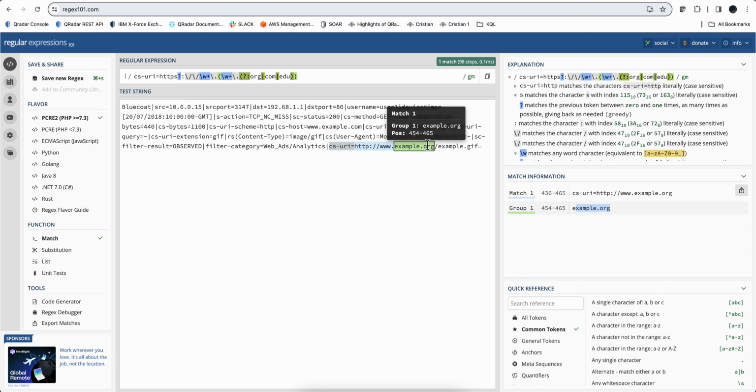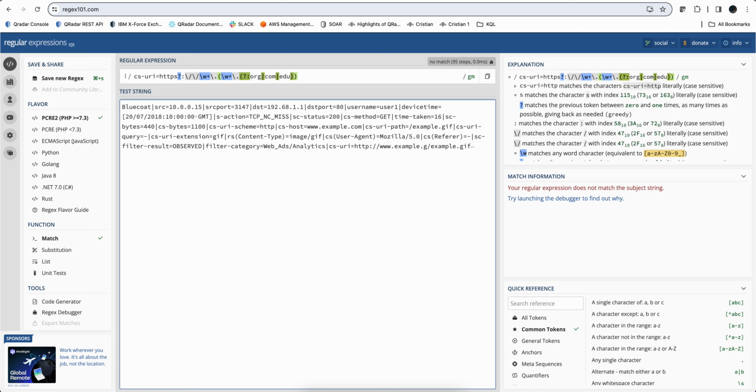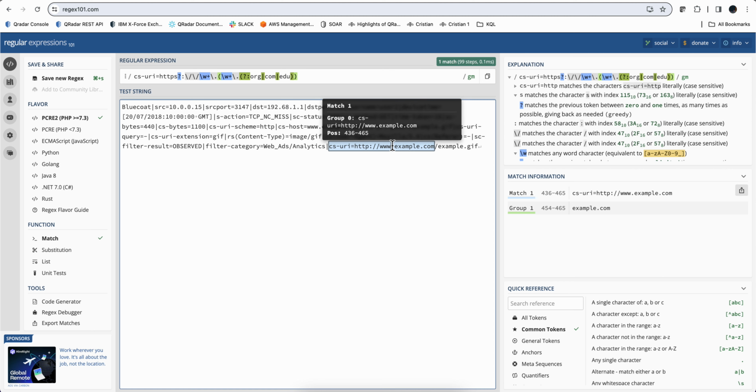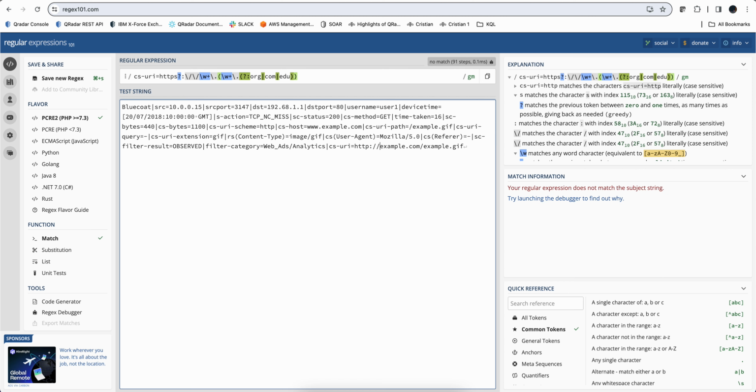And this will work if I put here .com or .edu, right? Still working, matching very nicely. Now, let's say that this is not as robust as I wanted because they can be www or not. So if I remove this thing in here, this is not going to work, right?